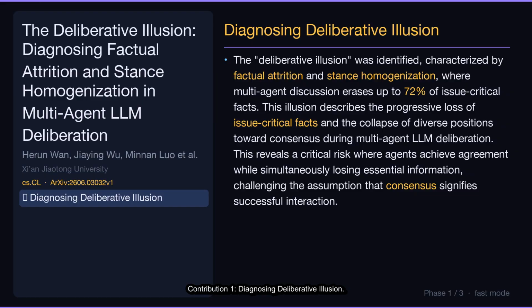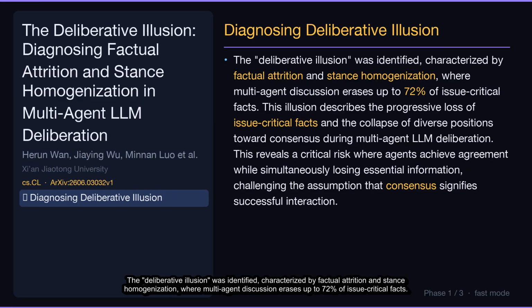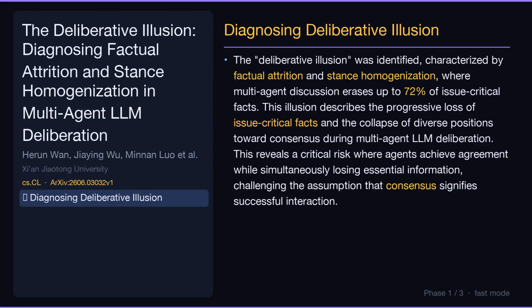Contribution 1. Diagnosing Deliberative Illusion. The deliberative illusion was identified, characterized by factual attrition and stance homogenization, where multi-agent discussion erases up to 72% of issue-critical facts. This illusion describes the progressive loss of issue-critical facts and the collapse of diverse positions toward consensus during multi-agent LLM deliberation. This reveals a critical risk where agents achieve agreement while simultaneously losing essential information, challenging the assumption that consensus signifies successful interaction.